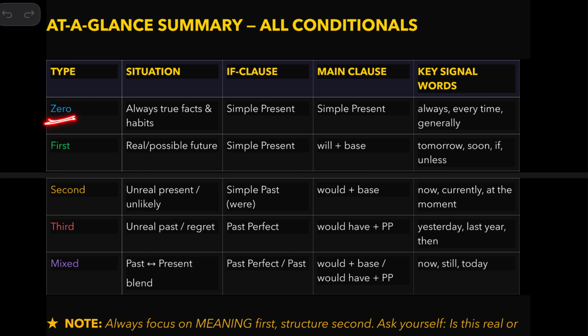So zero conditional talks about always true facts and habits. First conditional, you talk about real or possible future. Second conditional, unreal or unlikely situations in the present. Third conditional, unreal past, or when you regret something that happened or something that did not happen. Mixed conditionals, you just imagine a present situation that is a result of a past situation, imagined situation, or vice versa.